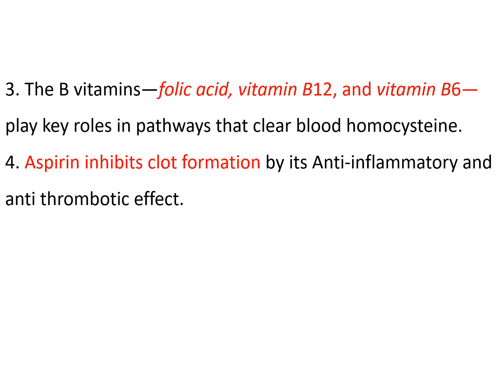And then number four is that aspirin inhibits clot formation by its antithrombotic effect and anti-inflammatory effect, and that you are going to study in biochemistry, and we shall also be discussing it when we discuss coronary artery disease in the future.